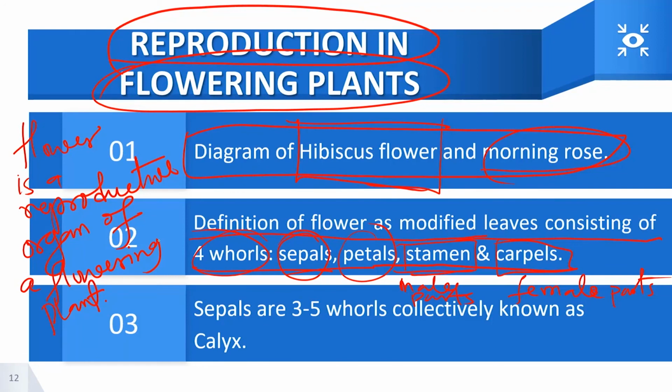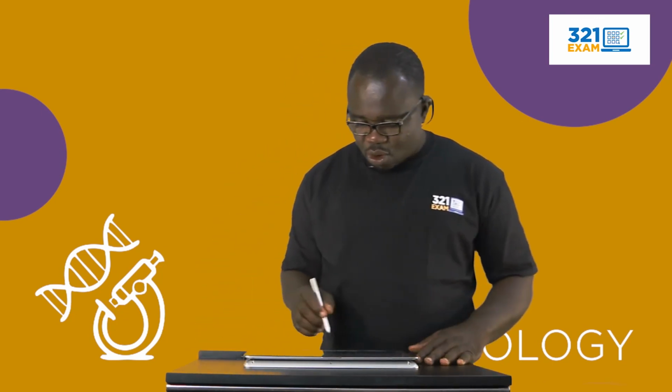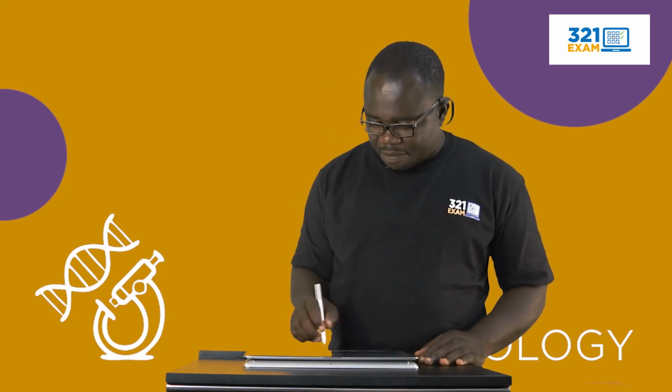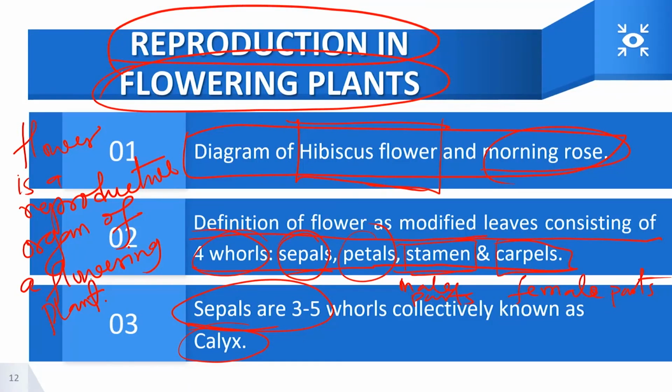The sepals are usually arranged in 3 to 5 whorls, collectively known as calyx, while the petals are collectively known as corolla.